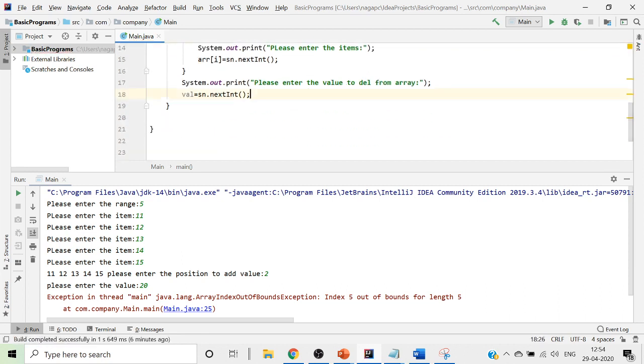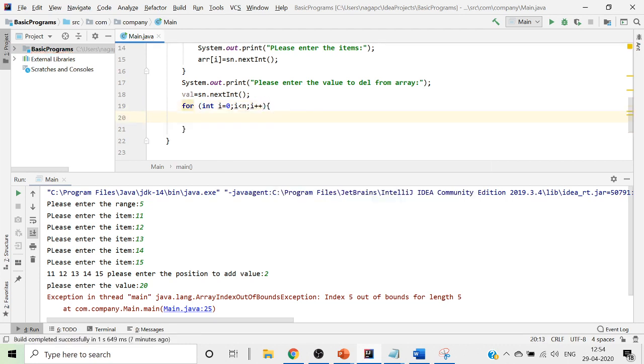Now once I come back here, I will utilize a for loop, int i, because I want to run my loop again. int i equals 0, then i less than n, and then i plus plus. I want to rotate the loop.